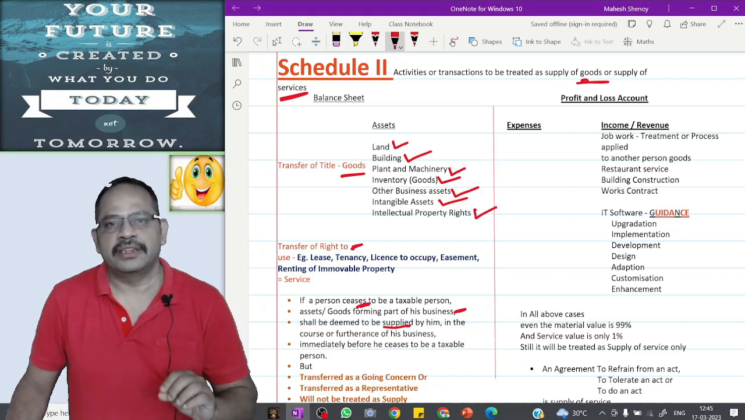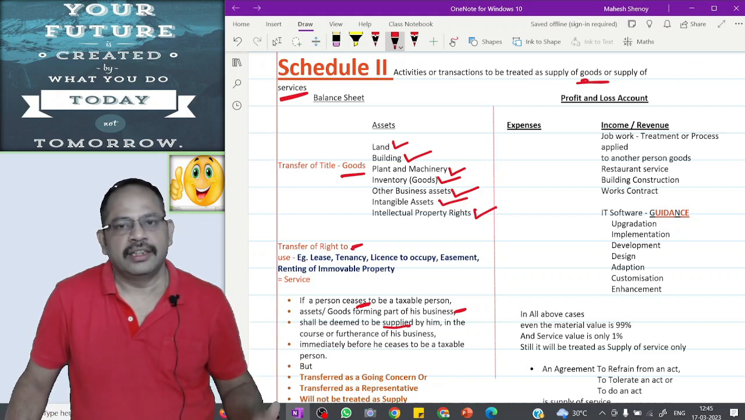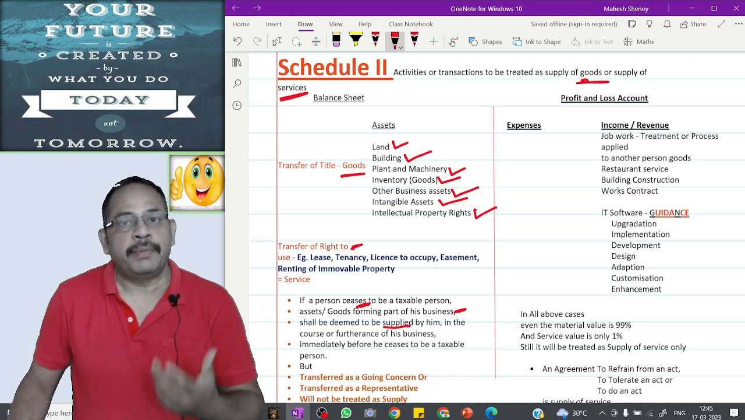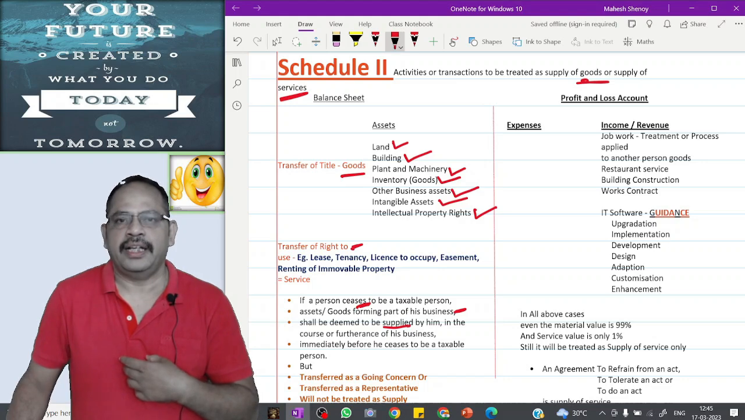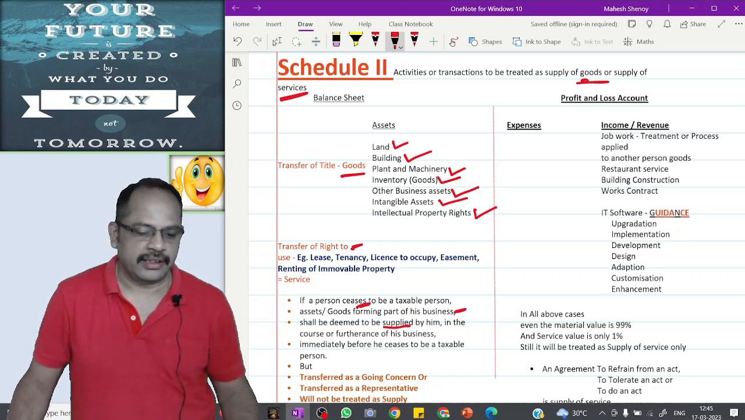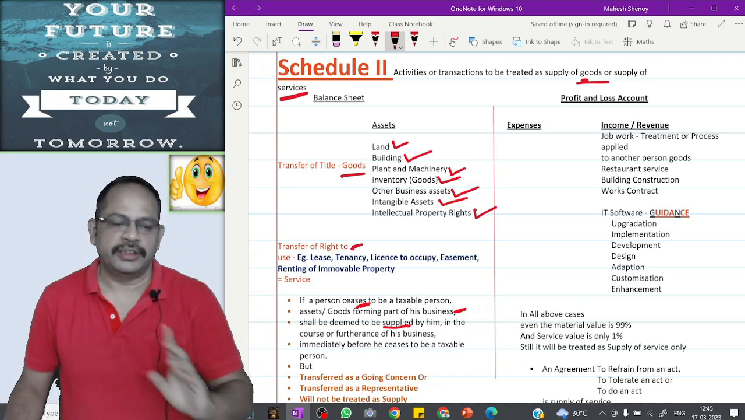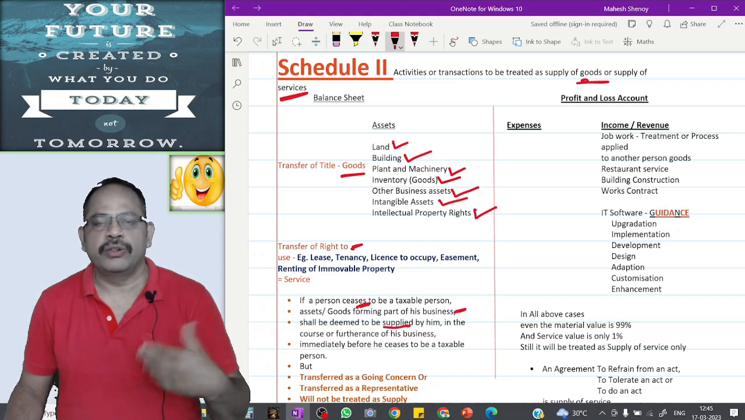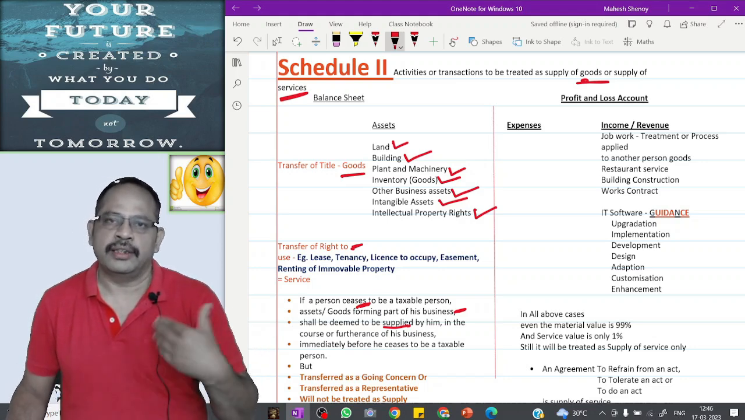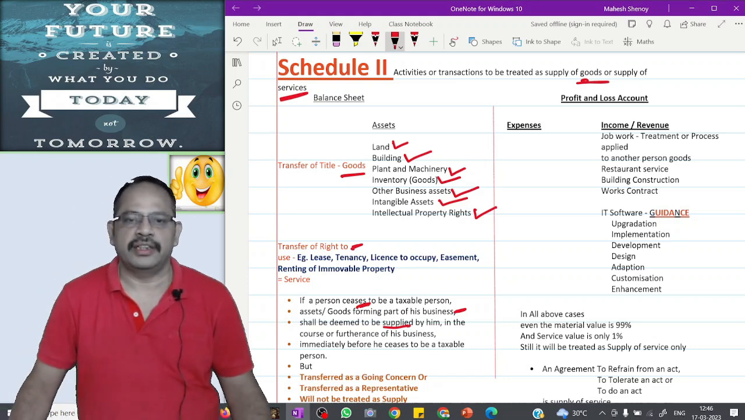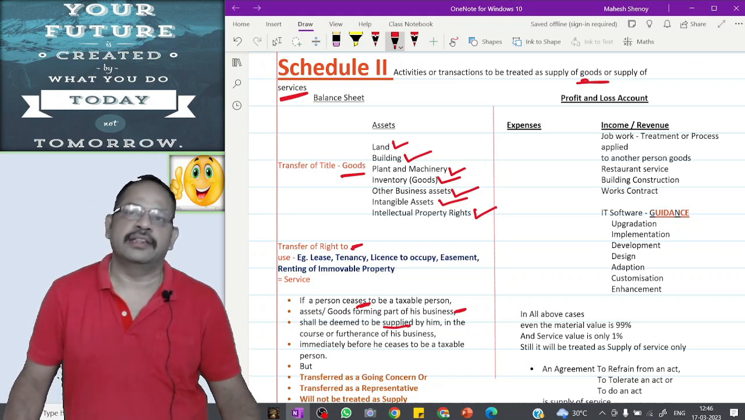Suddenly I am closing my business and surrendering my registration. In such a case, I took ITC on plant and machinery, so that plant and machinery will be treated as supply and I have to pay GST on that plant and machinery on which I took ITC. But there is one exception to this condition. If I transfer all these assets as a going concern or to a representative, it will not be treated as a supply. It is not a taxable event and GST will not be attracted.